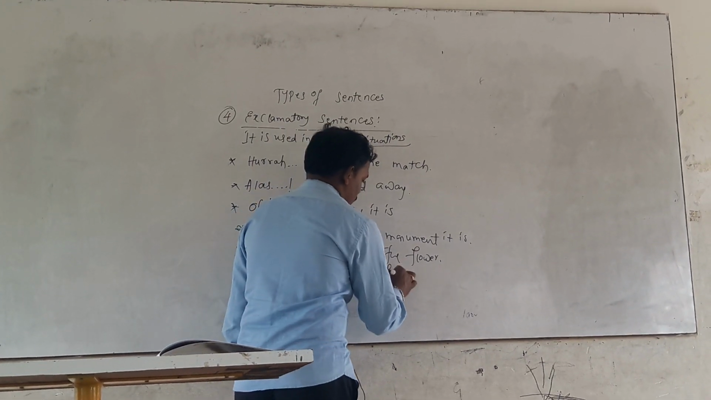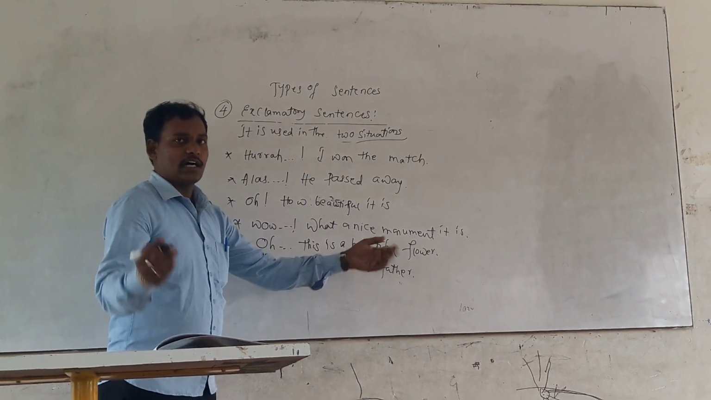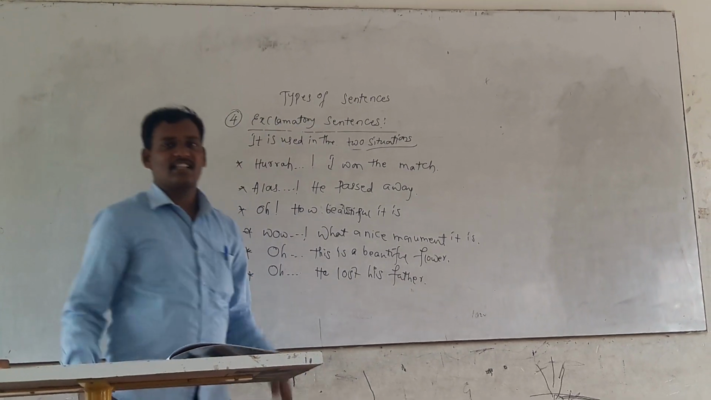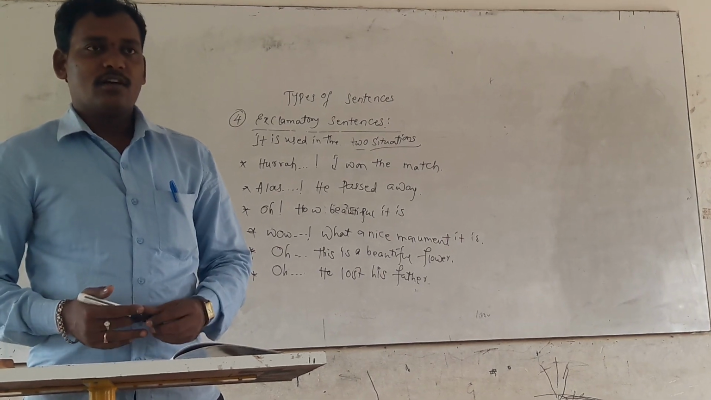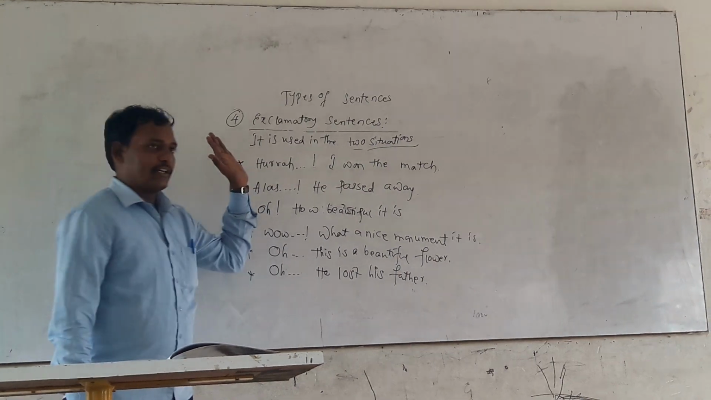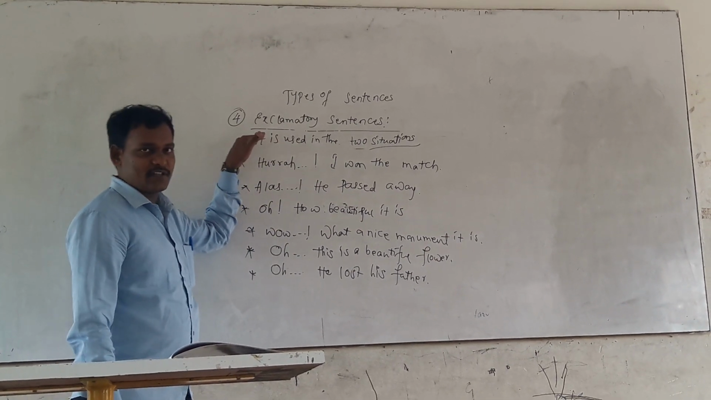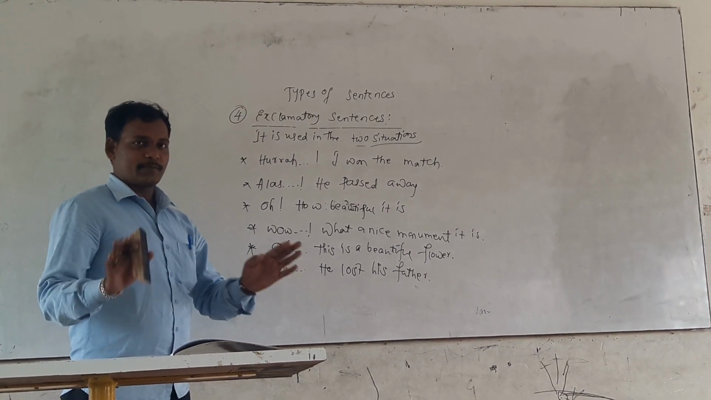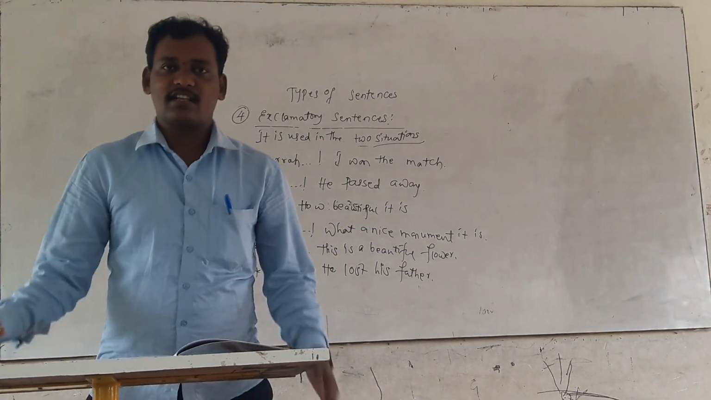He lost his father. Oh, he lost his father. This explains the sadness of a man. These are all the types of sentences in the English language we have discussed in the class: assertive sentences, interrogative sentences, imperative sentences, and the last one, exclamatory sentences. We have to learn the concept of all these types of sentences. Yes, dear students, we will see in the next class. Thank you.